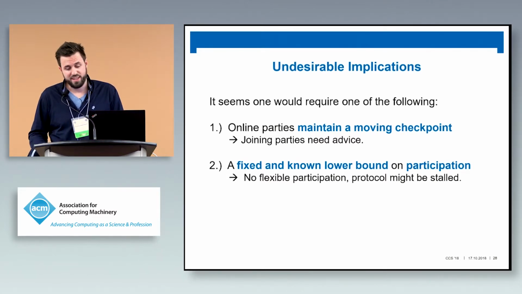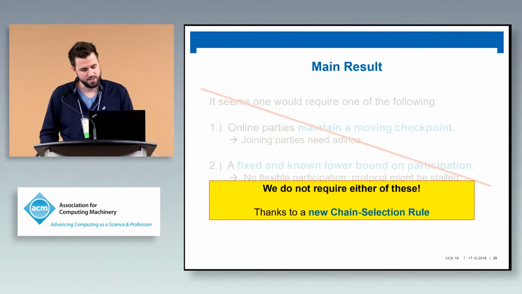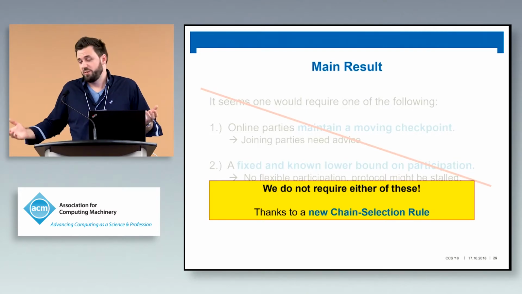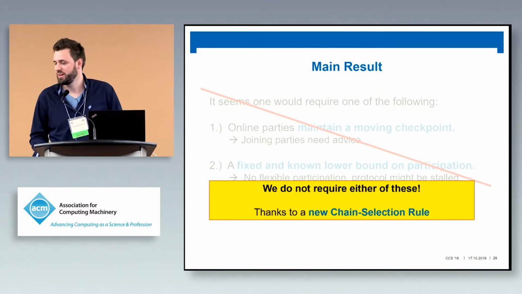Both implications seem pretty hard to avoid because of the existence of these attacks, and at the same time unfortunate to have. And this is the main result of this paper here at the CCS. So we do not require this. And how do we achieve that? Well, we replace the chain selection rule in Ouroboros Praos by a new one, which I will explain next.